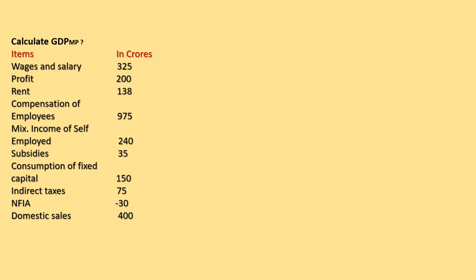Try to see another question. In this question, what we have to do is calculate GDP-MP. Here the salary and wages is given to us, profit is given, rent is given, compensation of employees is given, mixed income of self-employed is given, subsidies, consumption of fixed capital, that is depreciation, indirect taxes, NFIA, domestic income, interest, these are given. The very first thing is we have to draw the format.